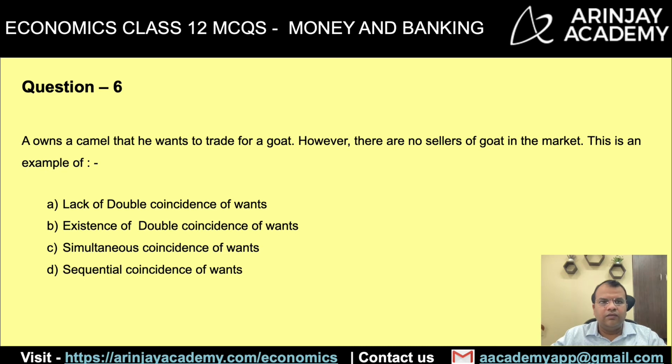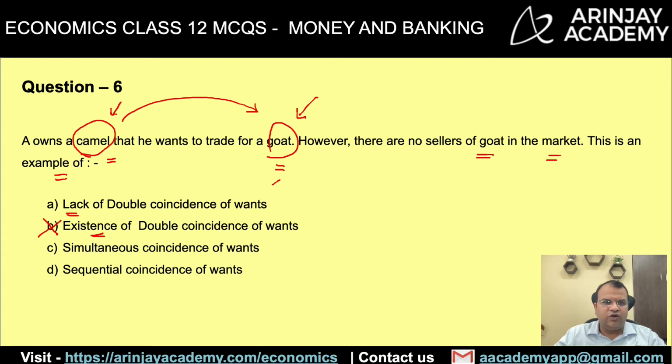Let's look at question 6. A owns a camel that he wants to trade for a goat. However, there are no sellers of goat in the market. This is an example of, so he wants to sell camel and buy a goat, but there are no goat sellers in the market as on that date. This is an example of lack of double coincidence of wants, existence of double coincidence of wants. Now, there is no existence of double coincidence of wants because there is no one who's willing to buy a camel and give goat in exchange.